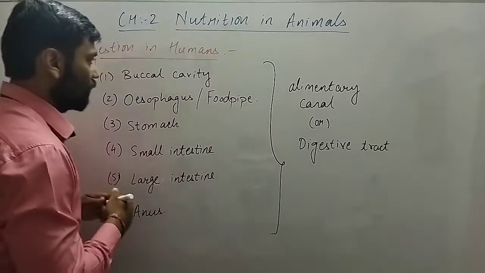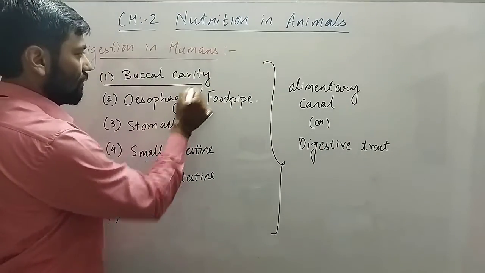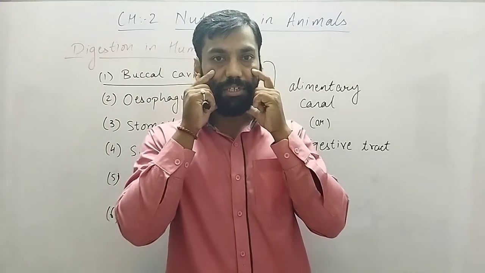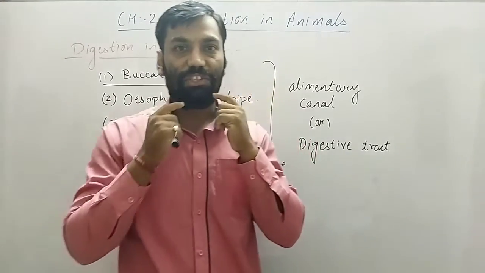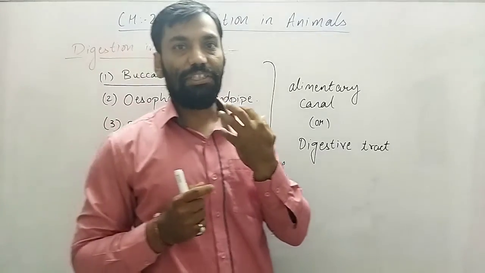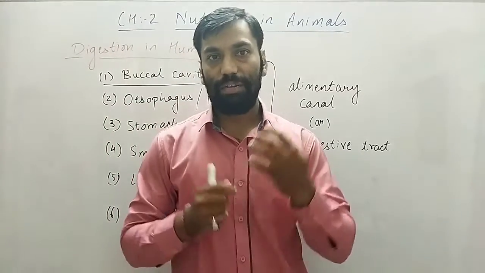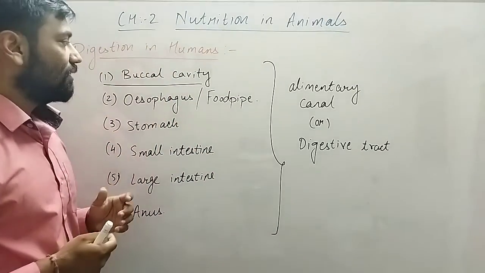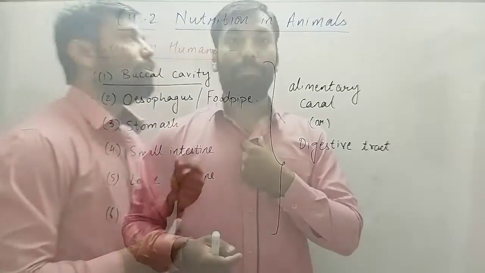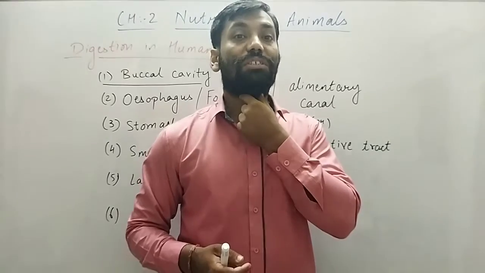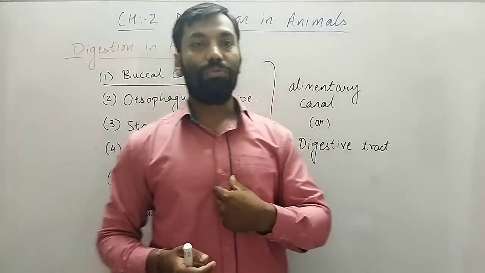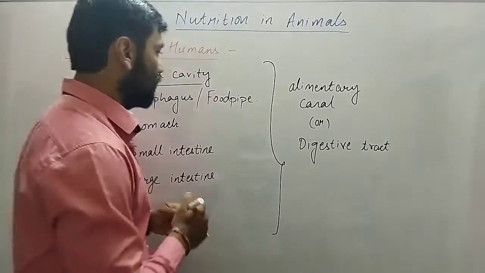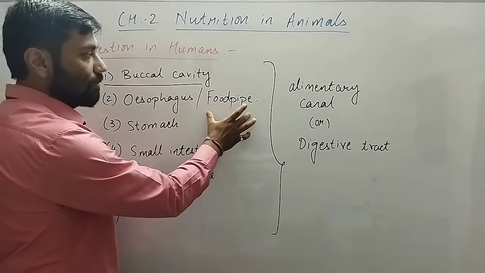Firstly, there is the buccal cavity. Buccal cavity includes teeth, tongue, and various secretions that are secreted in the mouth. Then the esophagus, a pipe-like muscular structure which passes the food down the body into the stomach.